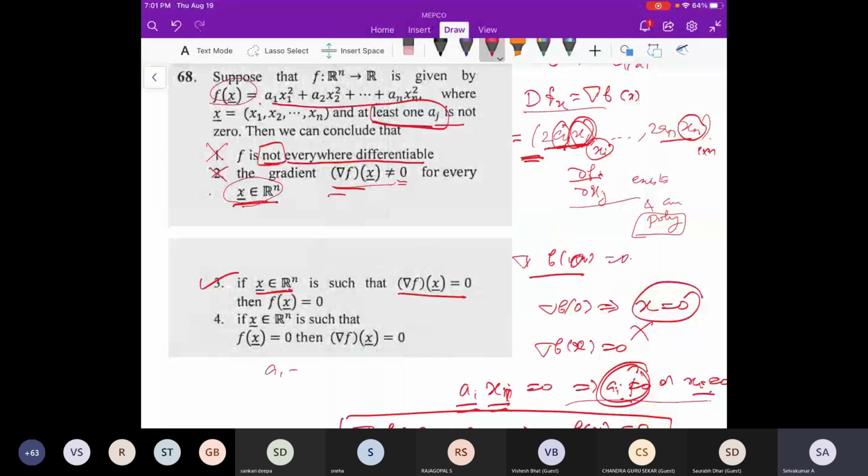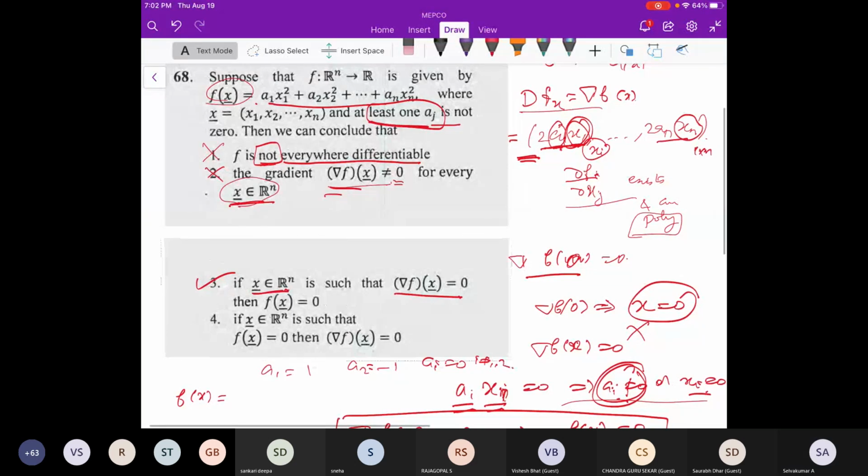I will take a1 equal to 1 and a2 equal to minus 1, and ai equal to 0 for i not equal to 1, 2. Then my function will be f of x equal to x1 squared minus x2 squared. This is my function, right?